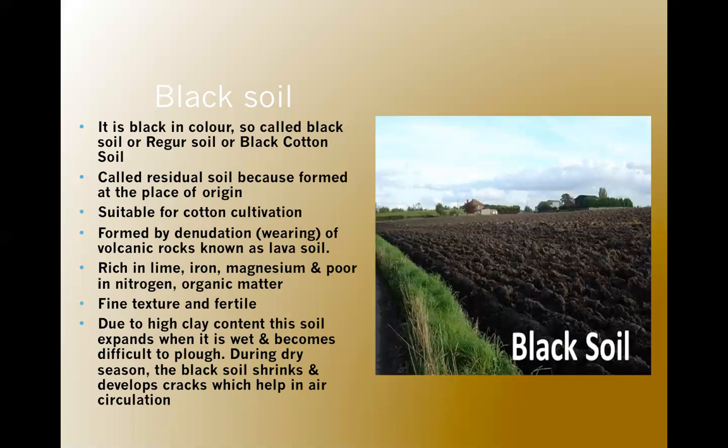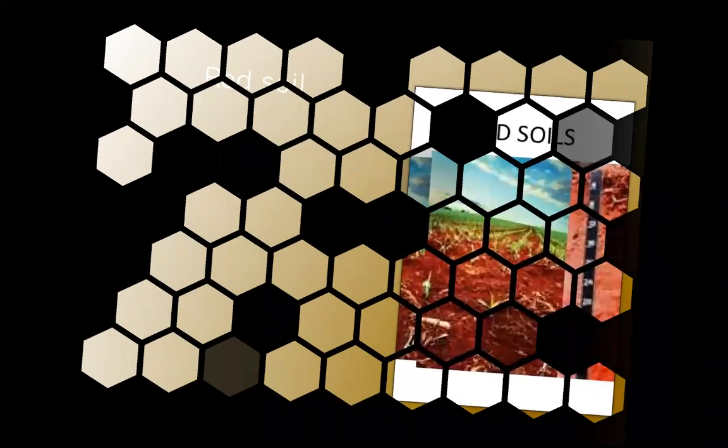So we have seen black soil also. We have seen its characteristics, its color, its texture, its crops, its minerals, and even the process by which it is formed, the reason why it is black in color, and the self-plowing characteristic also. So with this we are done with black soil. Now we move on to the next type of soil, which is red soil.